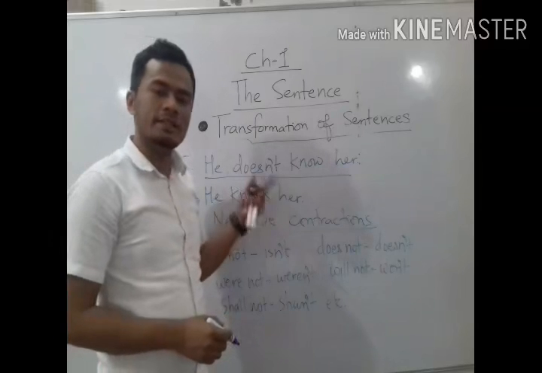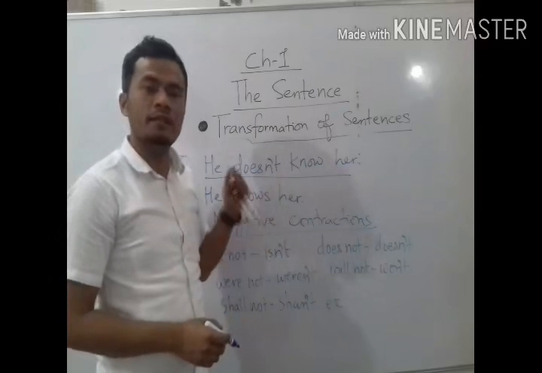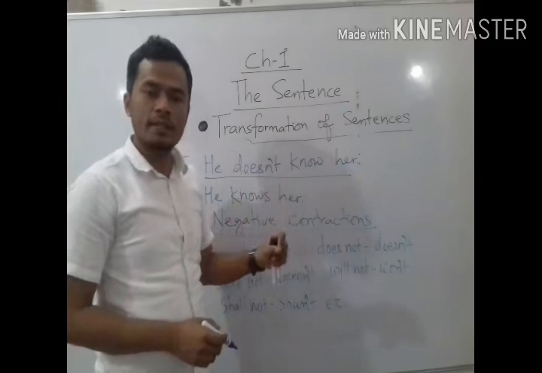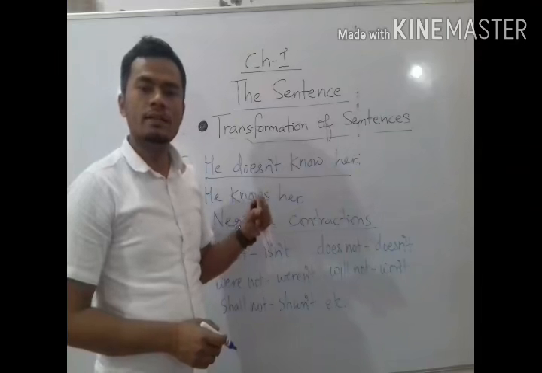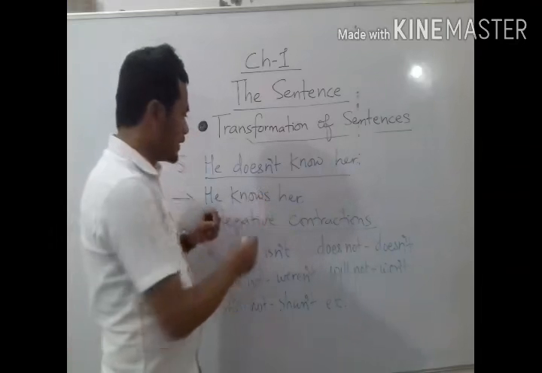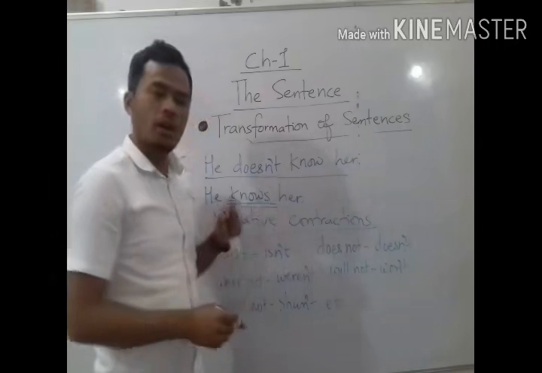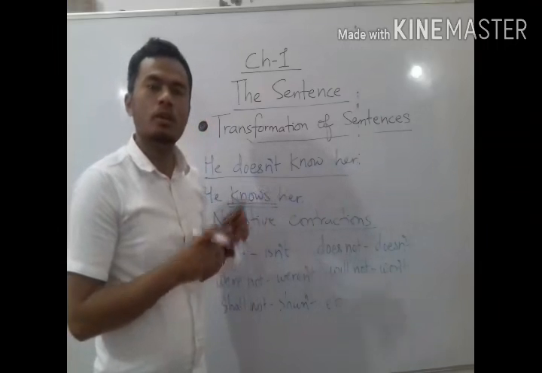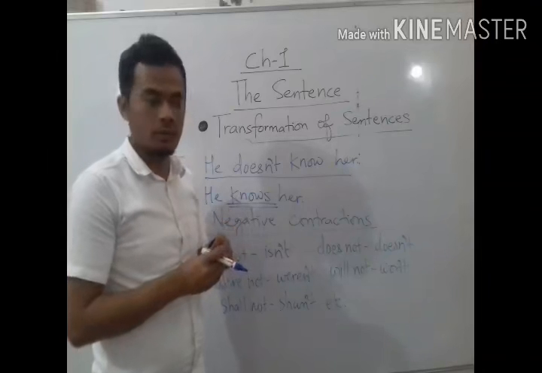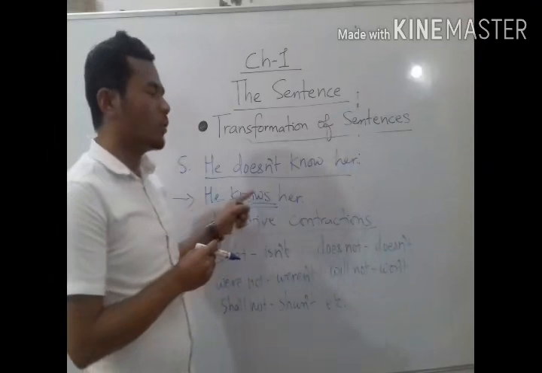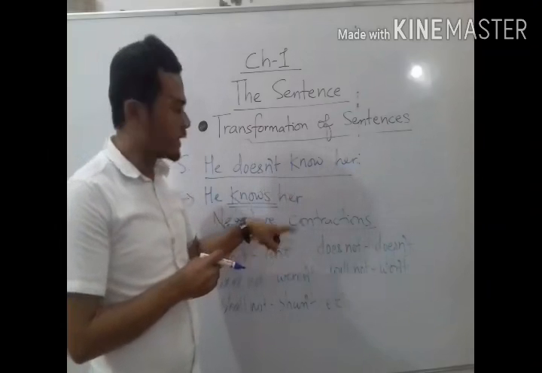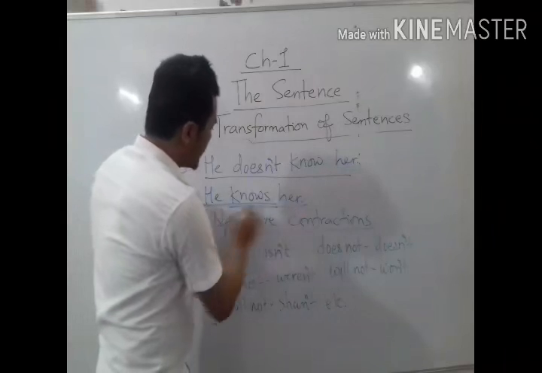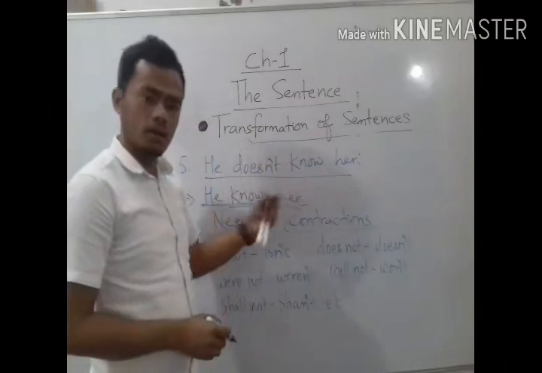And whenever I change this sentence into affirmative, giving a positive sense, in positive sense we don't use do, does, did not here, because the word knows already has do or does attached to it. Understood? So here, he knows her is the affirmative sentence. Again, if I change this into negative, he doesn't know her.